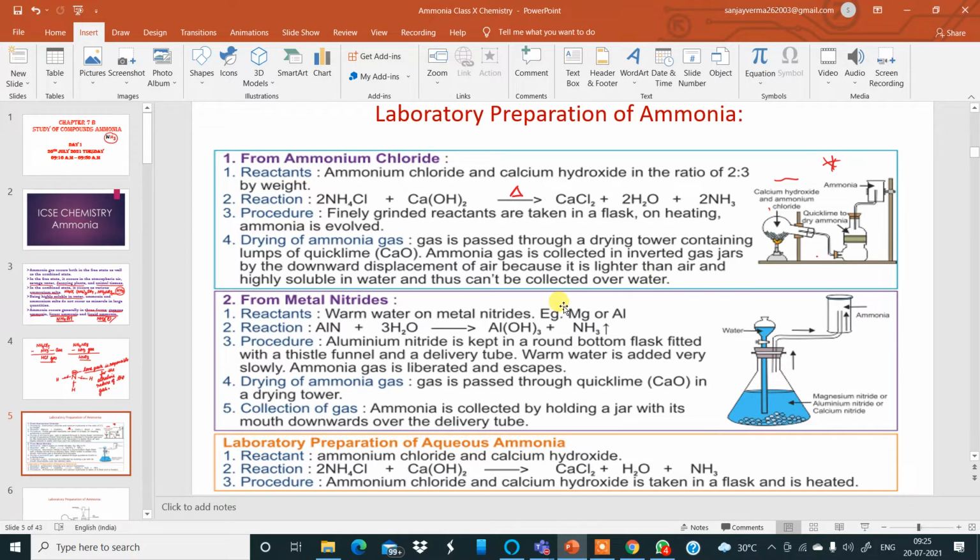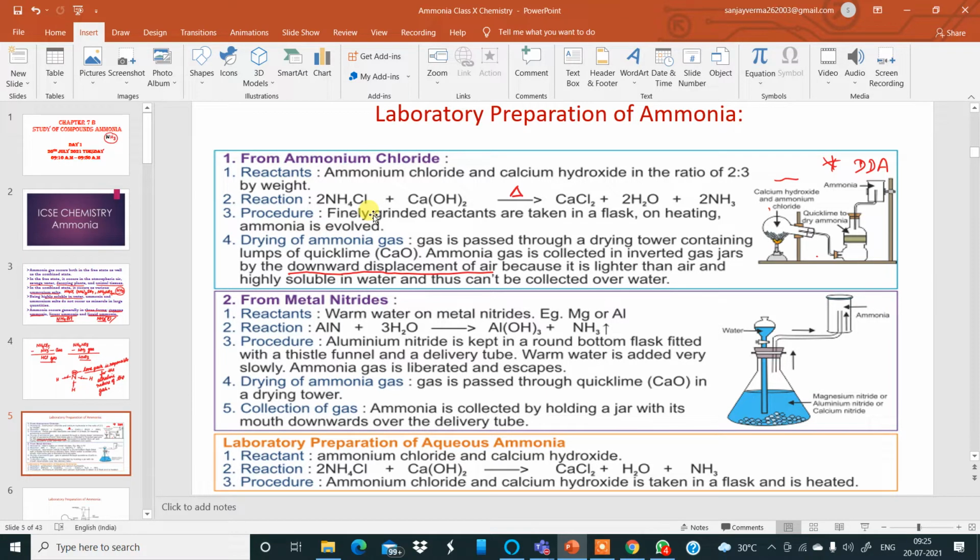So here you must remember DDA, downward displacement of air, because it is lighter than air and it is highly soluble in water, and thus cannot be collected over water. So, this is the correct lab method of preparation of ammonia gas. There are other methods also, but this is the best method of preparing ammonia gas in the laboratory.